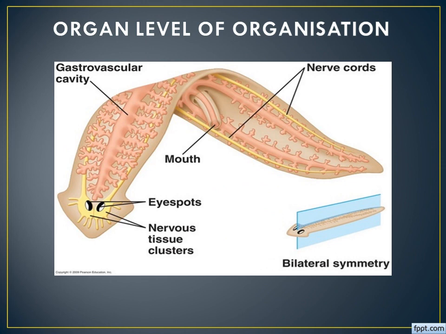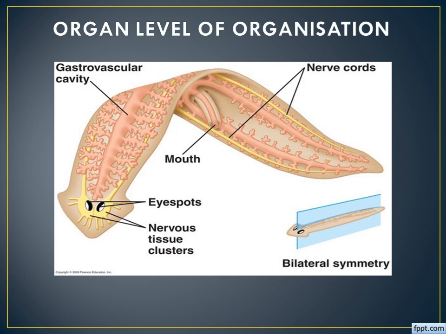The next one is organ level of organization. In these animals, organs are there in the body to do the function. Only organs will be there, not as one organ system. One organ is not connected with another one, as a group of organs is not there. Single organ alone is there.